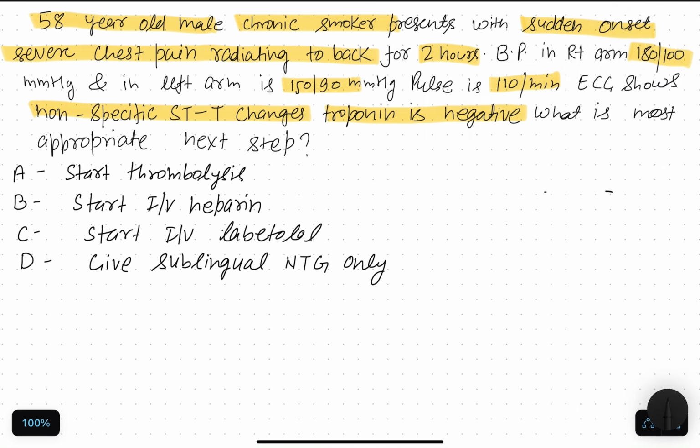So here, a 58-year-old male, chronic smoker, and there is a BP difference between arms. ECG shows non-specific changes. Troponin is negative.